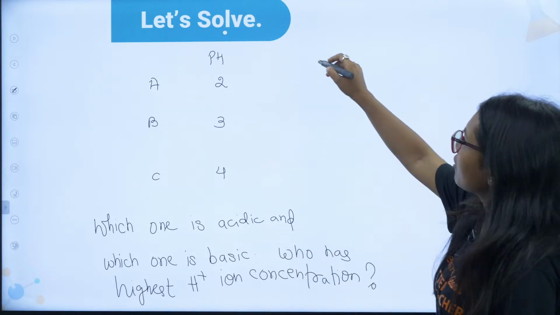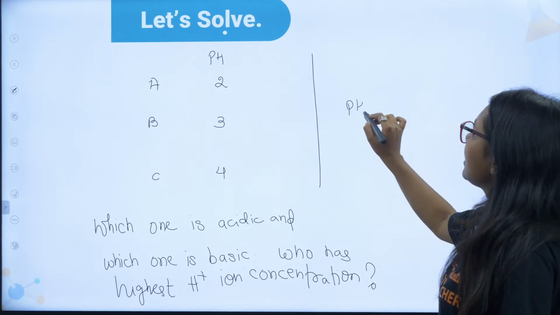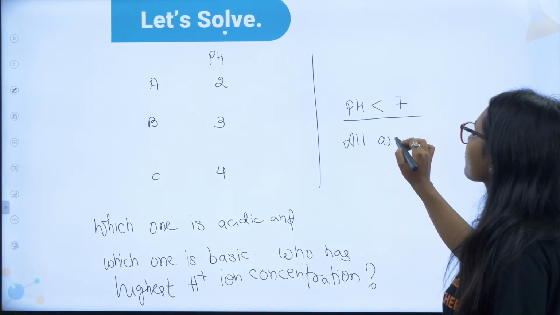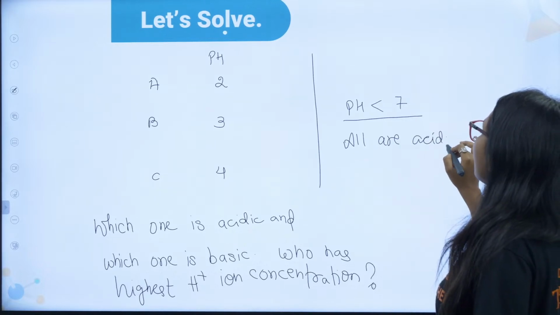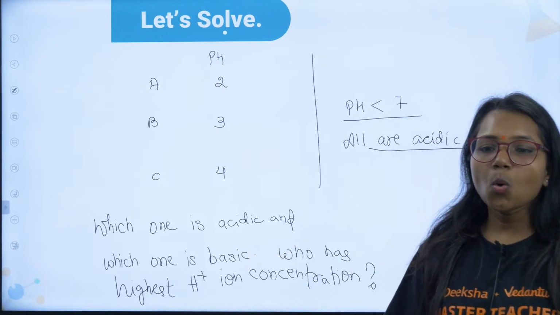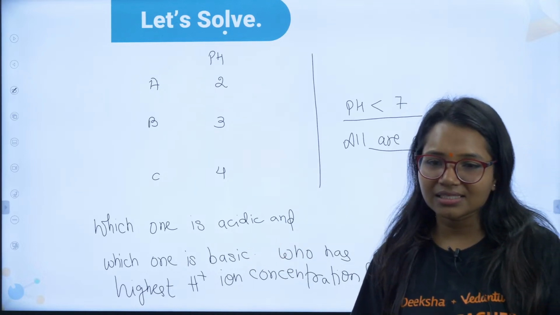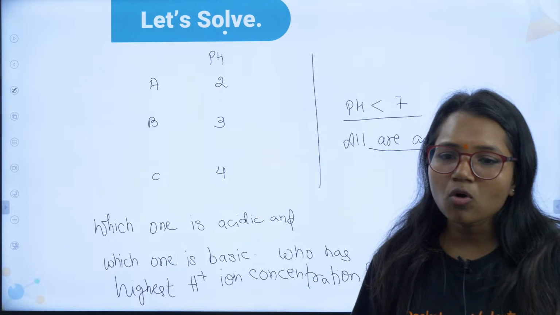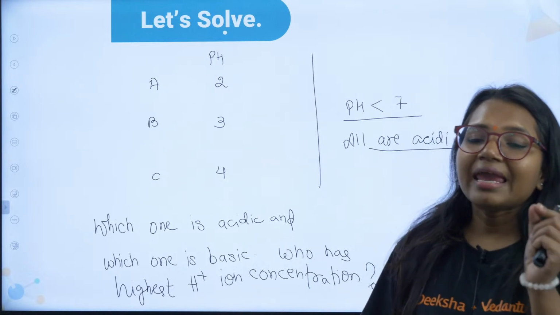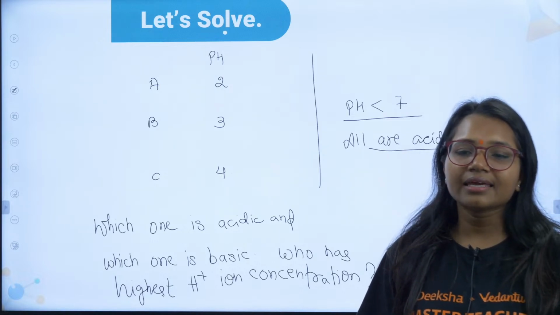All of them have pH less than 7. So guys, tell me who has the highest H+ ion concentration? Very good, Somok, Ruchir, Shubham, Sairam. A is highly acidic here.